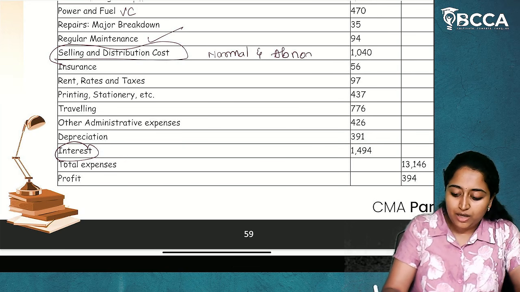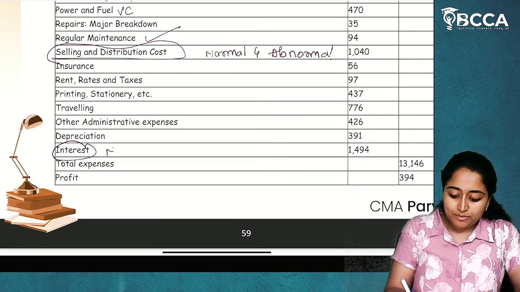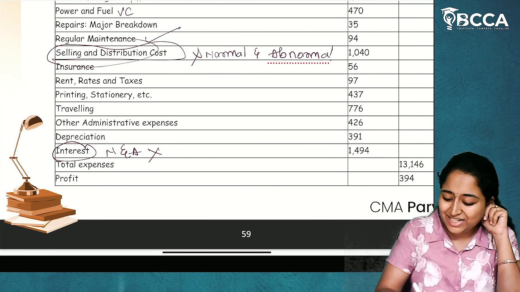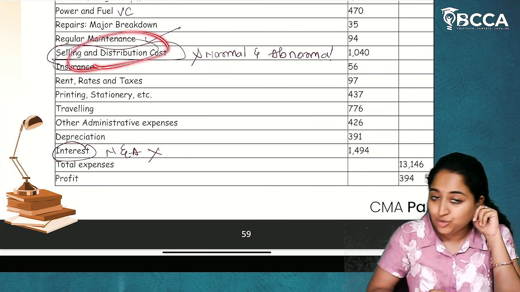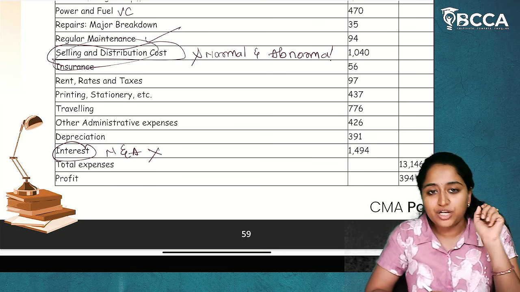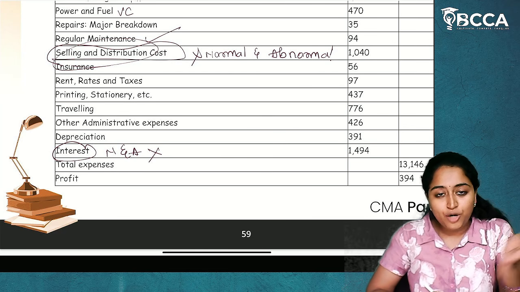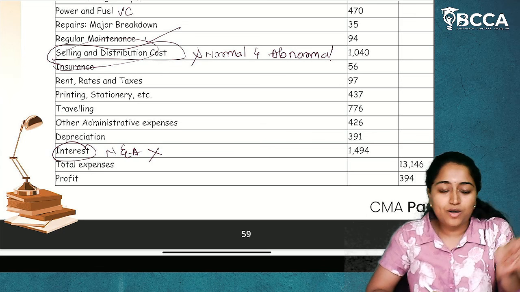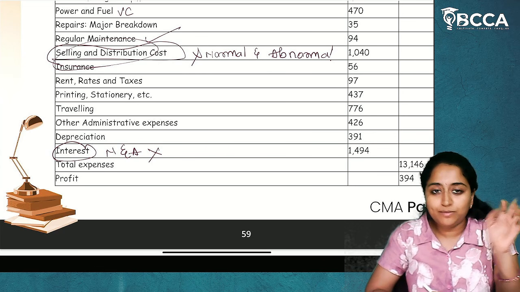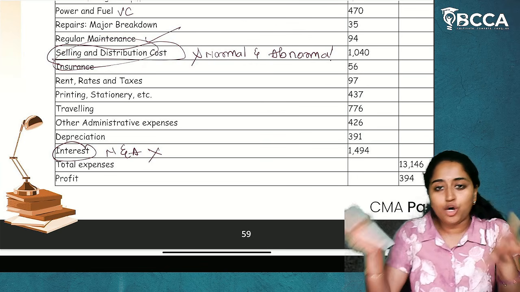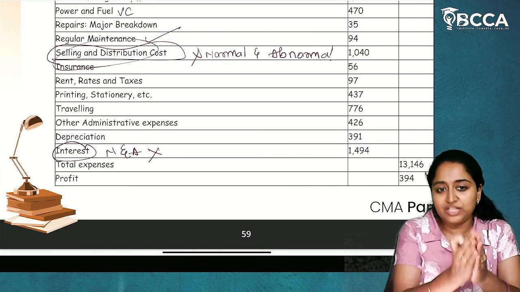Why no bifurcation? What is selling and distribution cost? This will not come into the production. It is incurred after production. In the production, we consider the costs to be normal and abnormal cost. But this is after the production, so it will not be classified into normal and abnormal, but it will be there in the fixed cost.